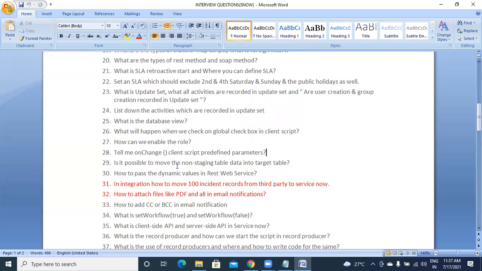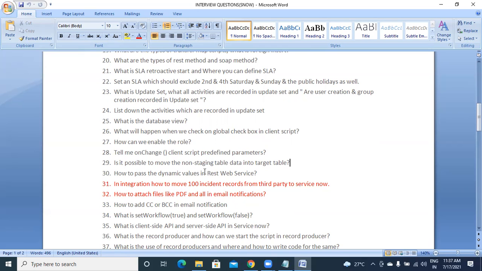Is it possible to move the non-staging table data into target table? While working on our transformation map, we have seen there is one staging table. Staging table means temporary table, and one is target table. First we will insert the data in a temporary table, and after that by using transformation map we will move that data to a target table. So how is that done? Without transform map you can't do that. So that is your answer.